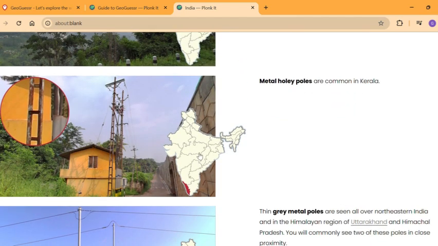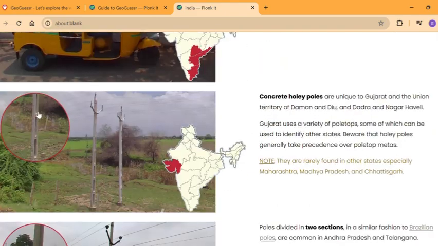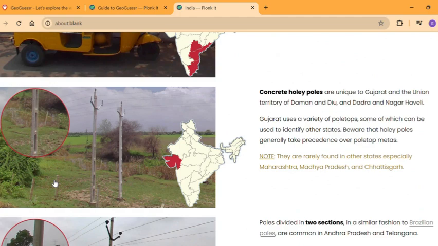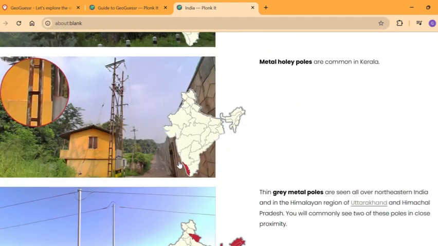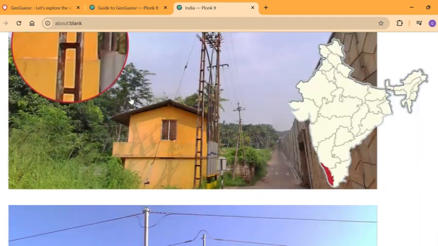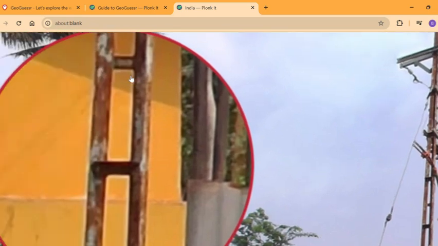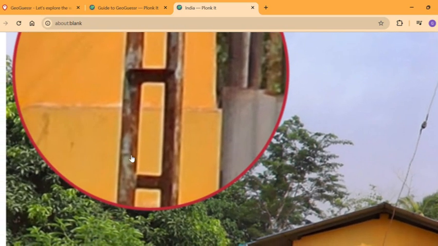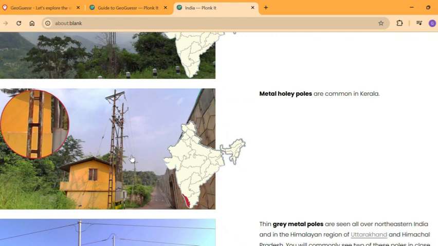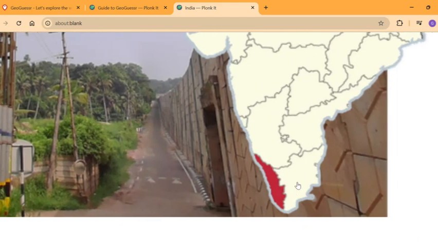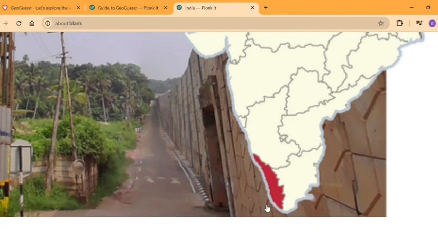Yeah. Then we have the metal holy poles. So metal holy poles differ from the concrete holy poles. Concrete is found in Gujarat, but metal poles are found in Kerala. I think you could call them ladder poles because they look like a ladder. Yeah, if you see these extending all the way to the ground, you're probably only going to be in the state of Kerala, nowhere else.